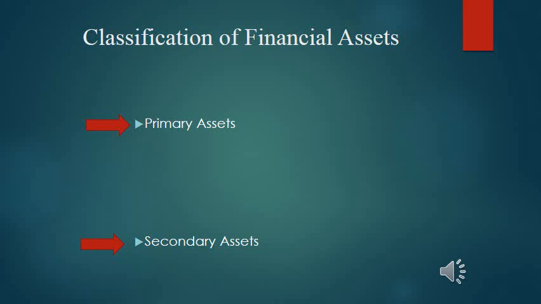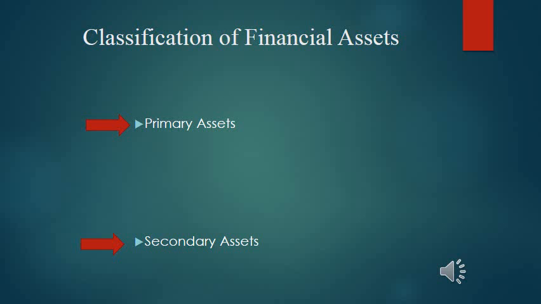Classification of financial assets. Financial assets can be classified in different ways. We have discussed all these classifications in detail in these videos. A very important type of classification consists of primary assets and secondary or indirect assets. Primary assets are also known as direct assets, whereas secondary assets we call indirect assets.